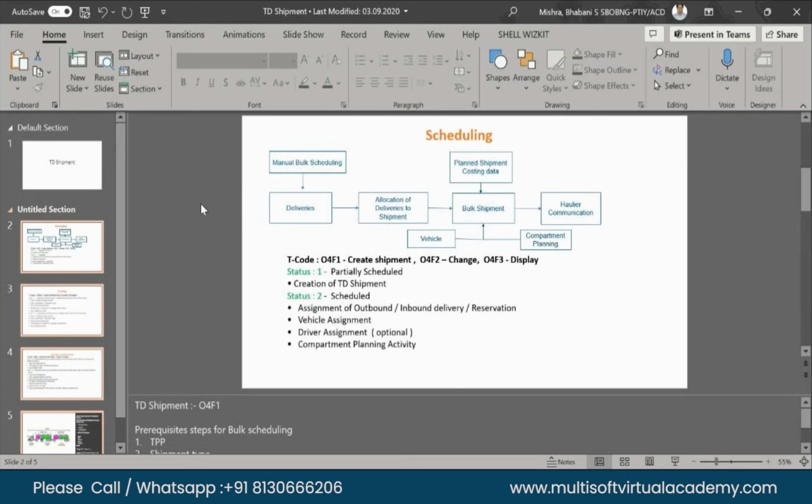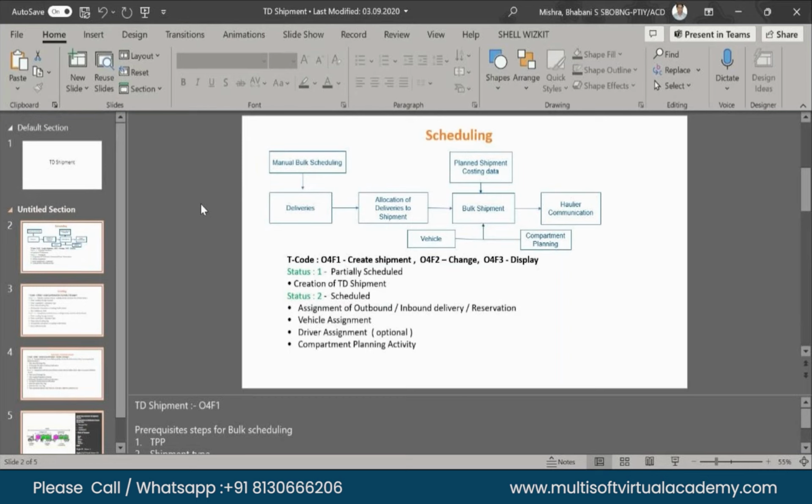When we talk about shipment, the scheduling part in TD shipment, scheduling means it's a planning. In the schedule part, what is the delivery? Outbound delivery, because for inbound we are not using scheduling.